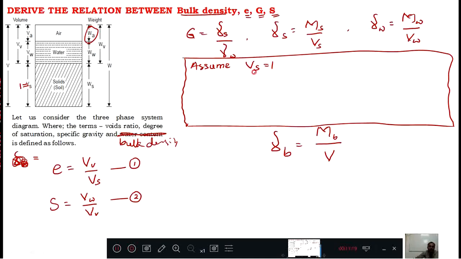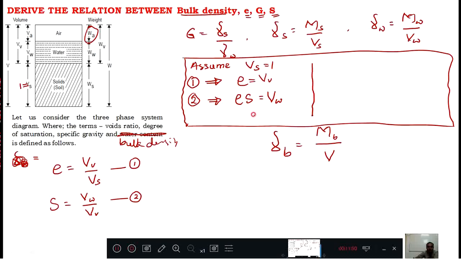The moment I assume Vs equal to 1, equation 1 becomes e equal to Vv. Correct? Now equation 2 becomes, in place of Vv I can write e, therefore you will get eS equal to Vw. These two conclusions you got.